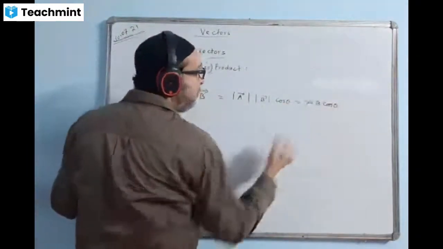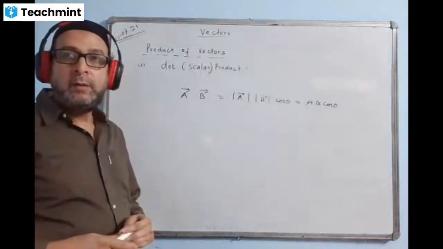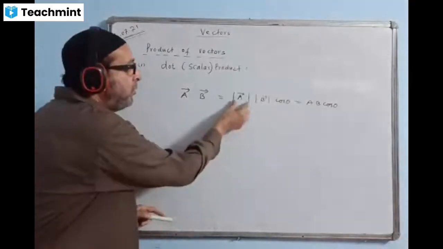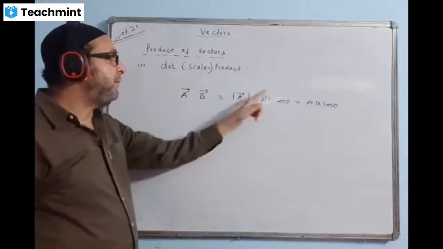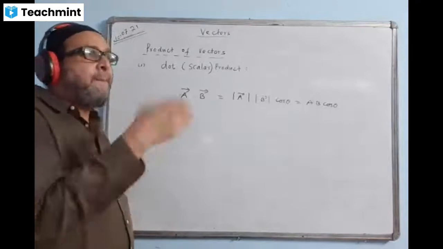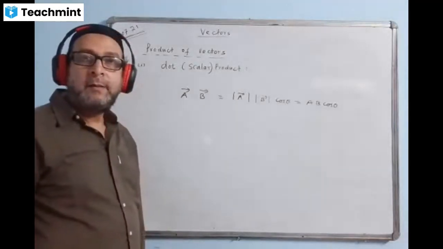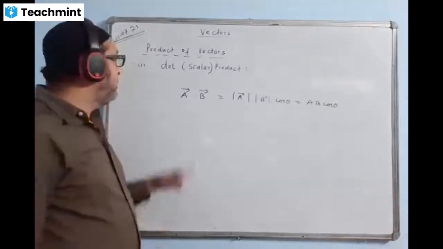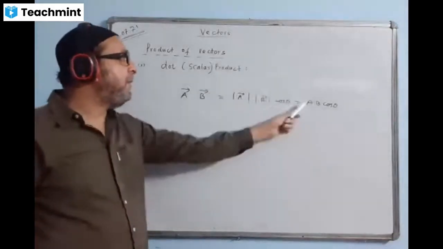When I don't give an arrow, that means I am taking the value of only the magnitude. This one and this one are the same. You write mod, the magnitude of the vector A, magnitude of the vector B, which can be simply written in this manner, AB. You understand? Yes. This is the formula of dot product. For A dot B we have got AB cos theta.